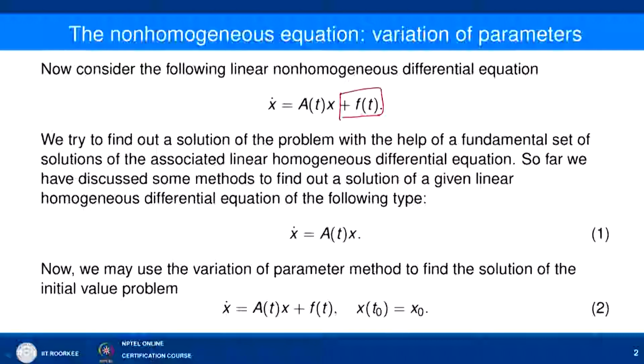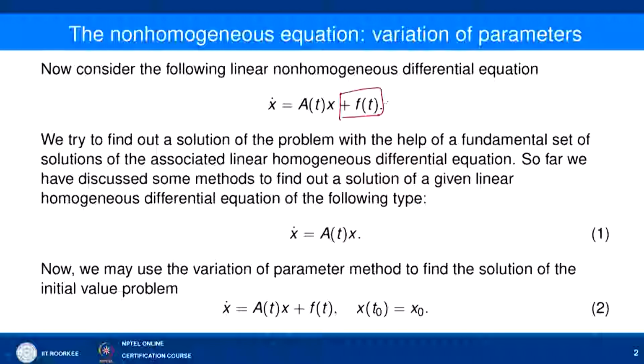If we have this system x' = A(t)x + f(t), then we call it a linear non-homogeneous differential equation, and we try to find a solution of the problem with the help of a fundamental set of solutions of the associated linear homogeneous differential equation.